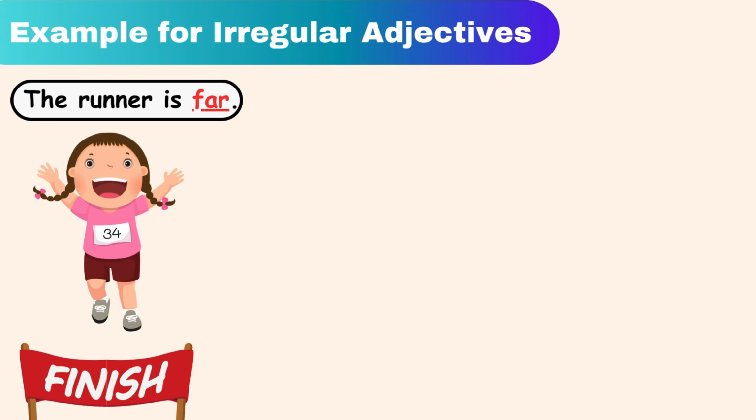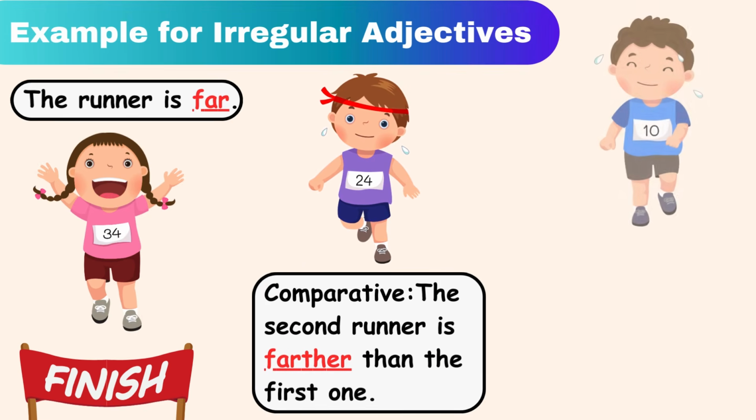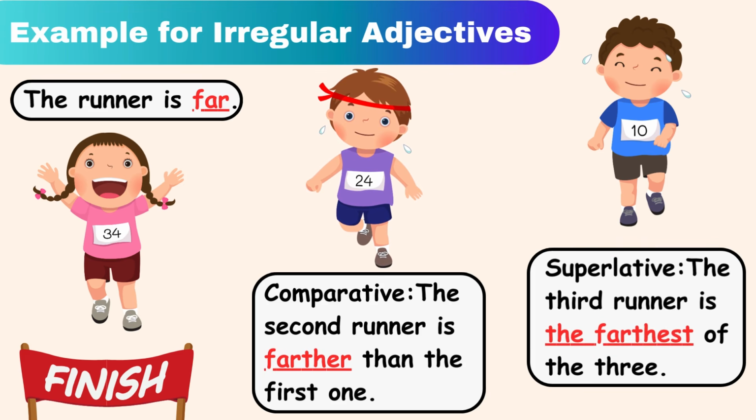The first runner is far. The second runner is farther than the first one in comparison. As for the superlative, the third runner is the farthest of the three.